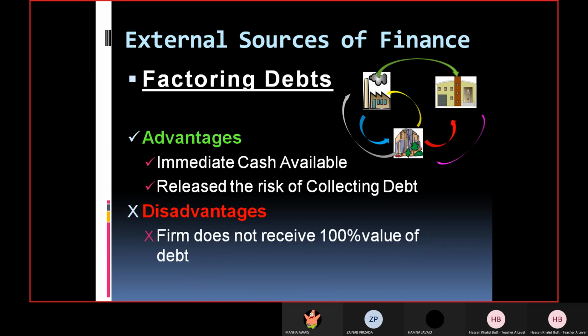And the disadvantage: the firm does not receive 100% value of the debt. I told you earlier, they actually get 90% or 95%. The rest of the amount is the profit of the debt factor.